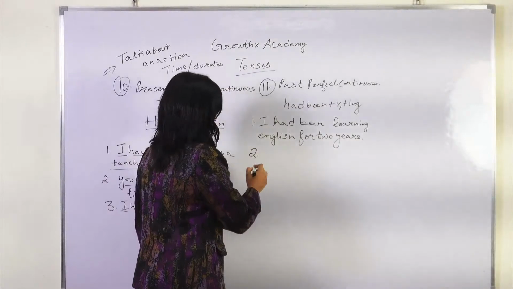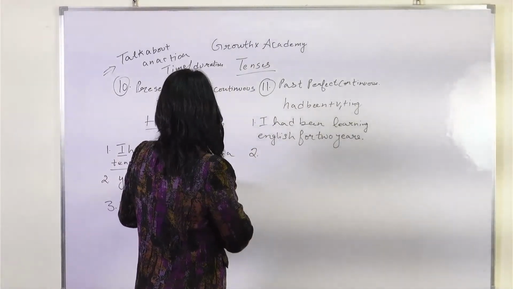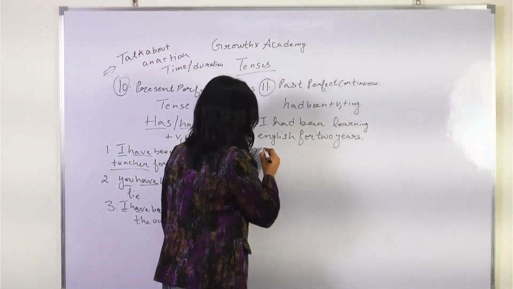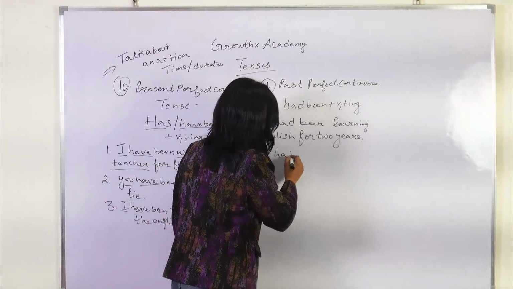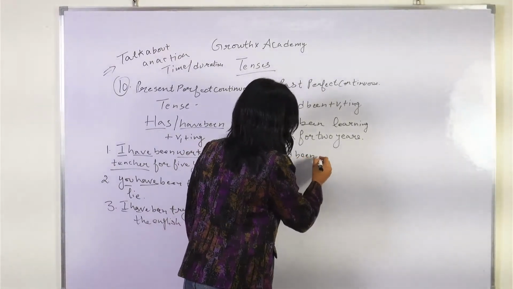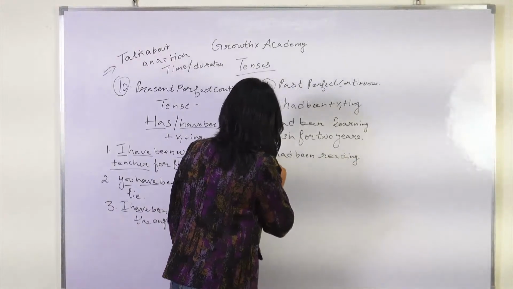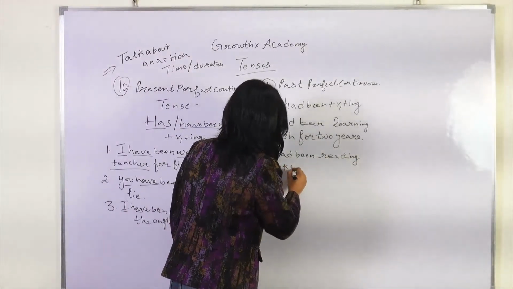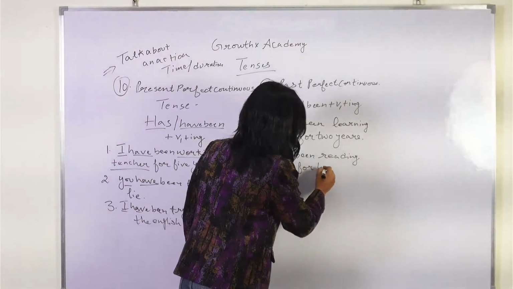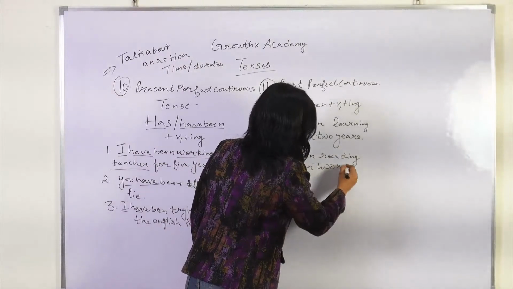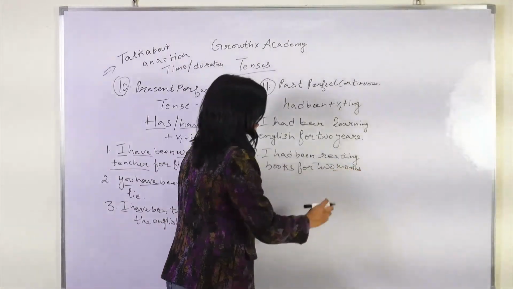So going with the number 2 example is I had been reading books for 2 months. I had been reading books for 2 months. All right. So I hope you're getting the point here.